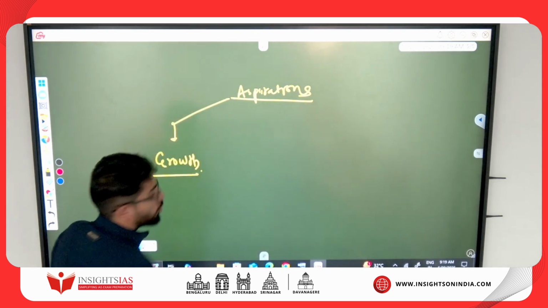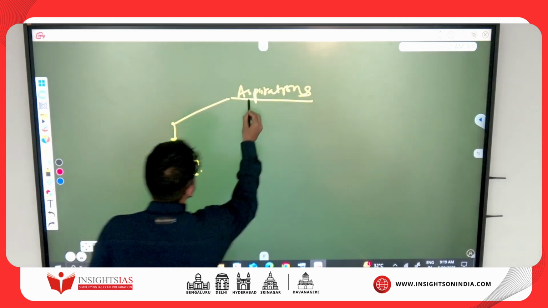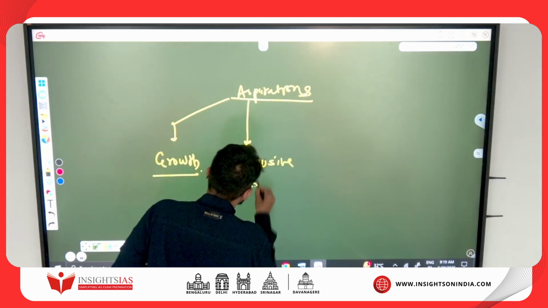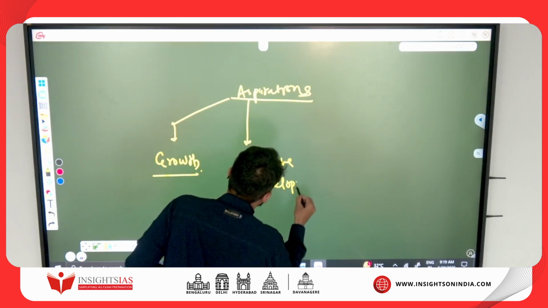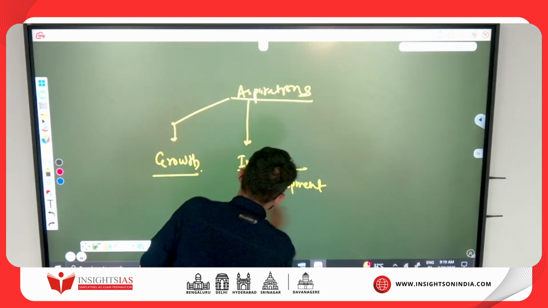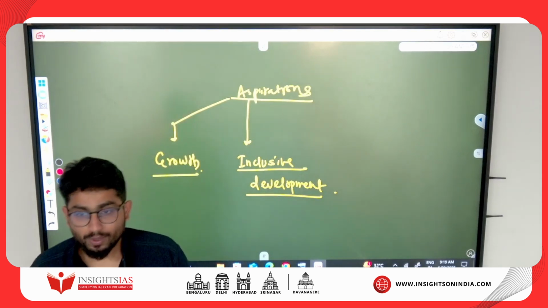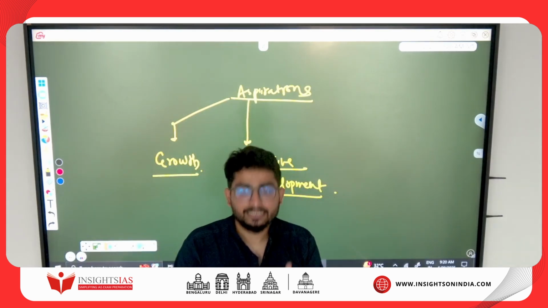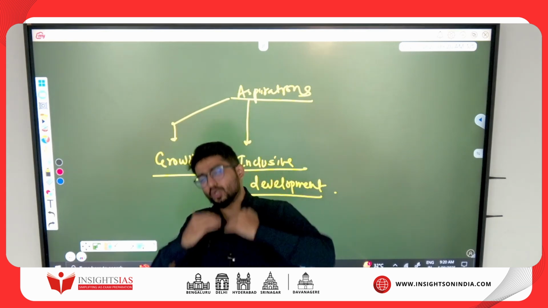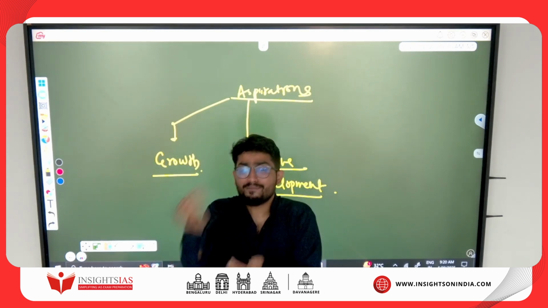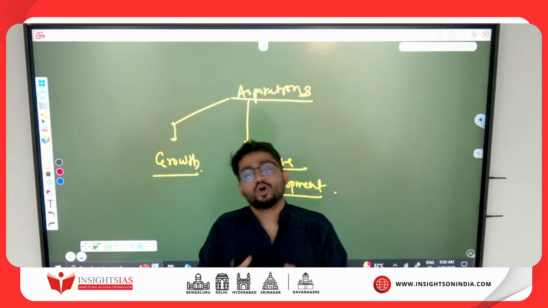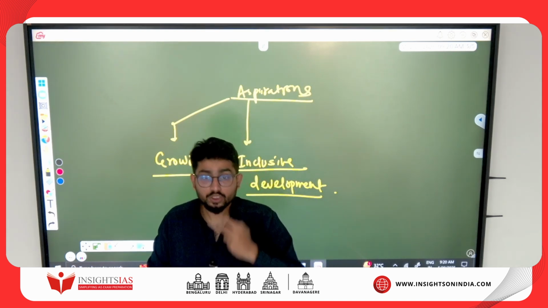So first they are talking about what? Growth. Second, students, in the aspiration they are talking about what? Inclusive development. As Edward Abbey says, growth for the sake of growth is the ideology of a cancer cell. So you shouldn't just grow, but you should complement it with what? Development. And growth is always quantitative, development is qualitative.